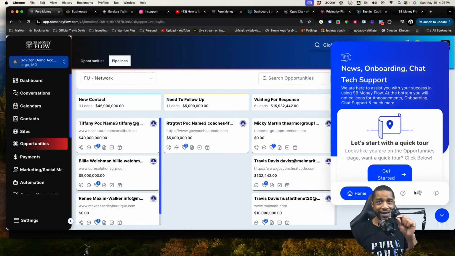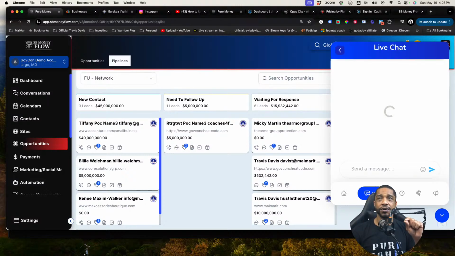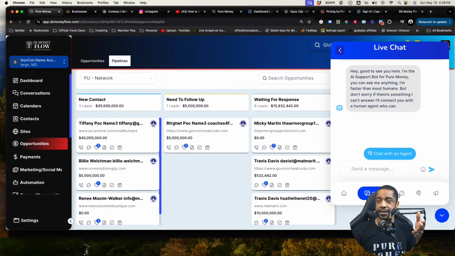If you have any technical issues, you can go ahead, click right here, and we have a tech team that's here to help you. Now, if you just have the Accelerate plan, you really aren't going to have too many technical issues, and my tech team probably can't help you too much because you're not going to have access to the features that they really are technical about. This is more so for the Elevate plan, okay, not the Accelerate plan.